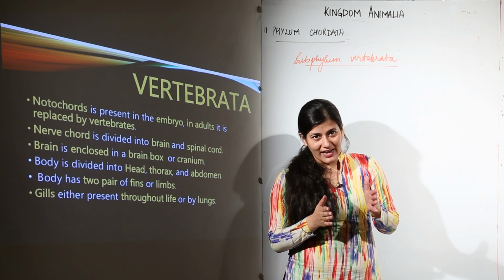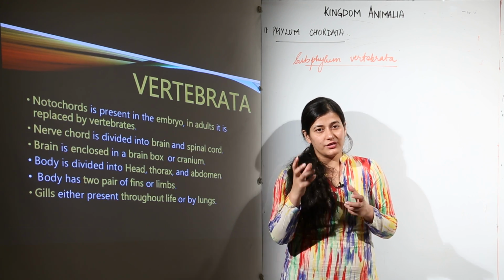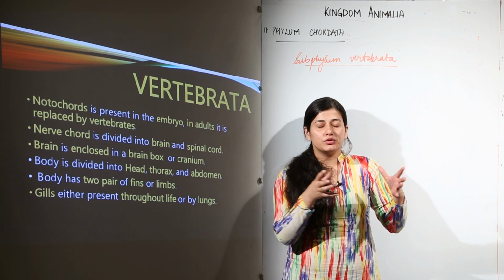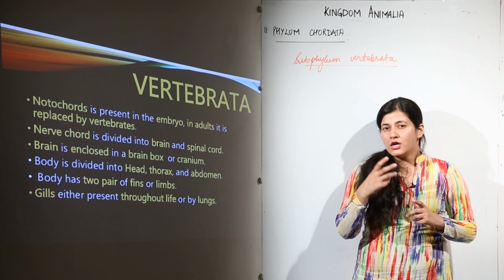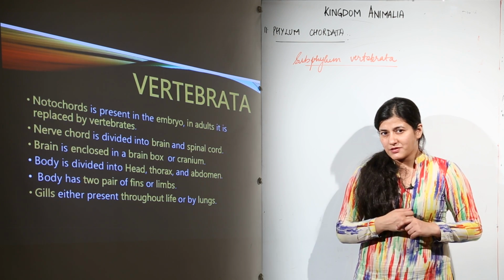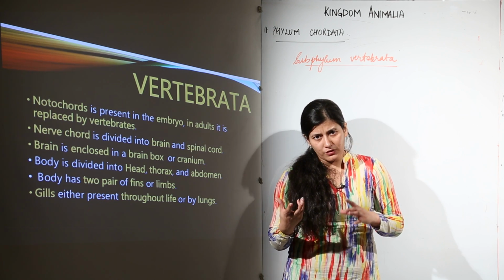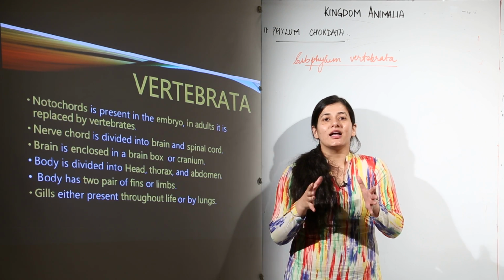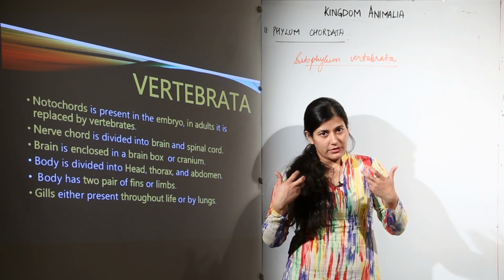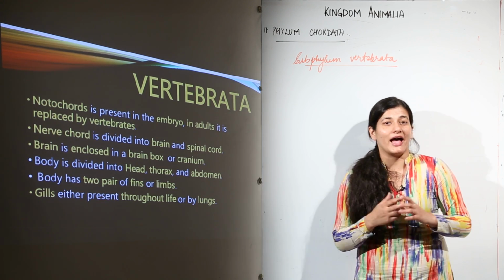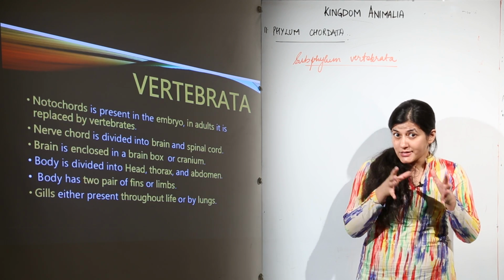Now, all these are animals, but since your childhood, whenever you were asked to give an example of an animal, you would quote a frog as an example, you would quote a fish as an example, you would also quote a mammal to be very specific, but you never thought of quoting an echinoderm as an example of animals. This is the class where we are going to find those higher animals which we actually consider as animals, or we considered as animals till now.